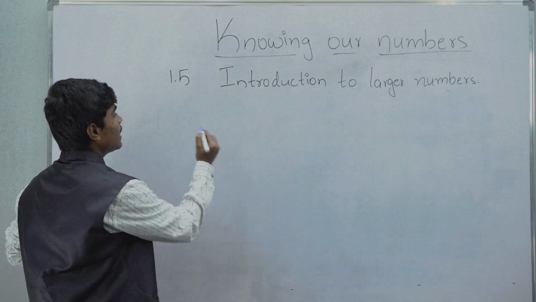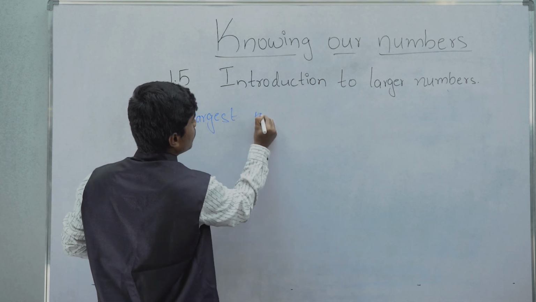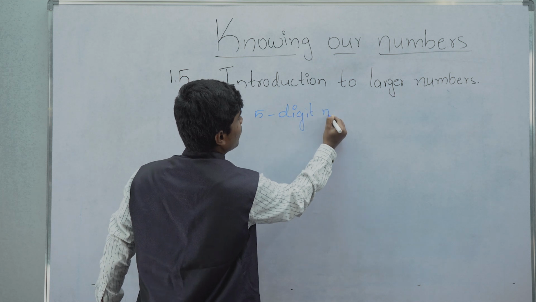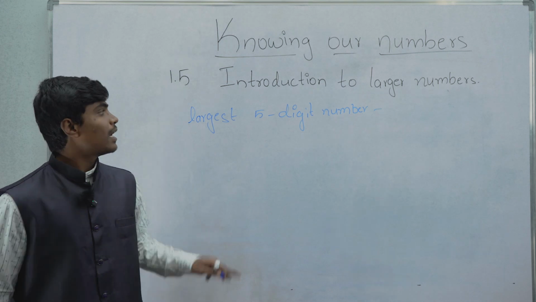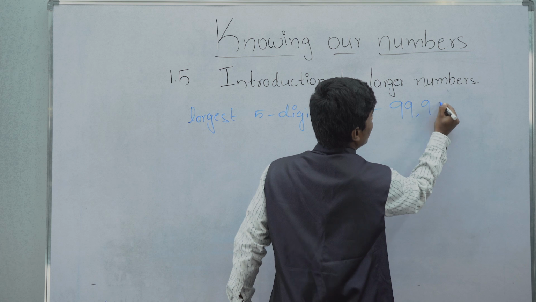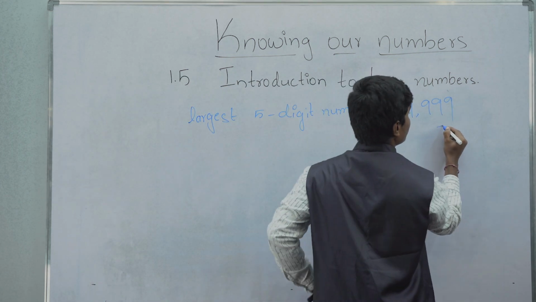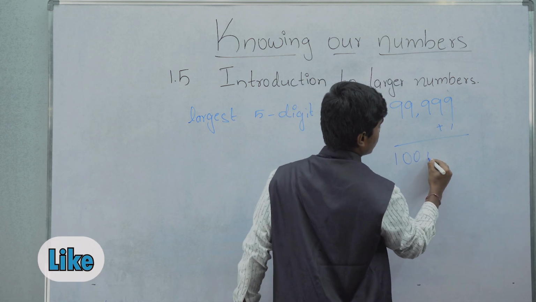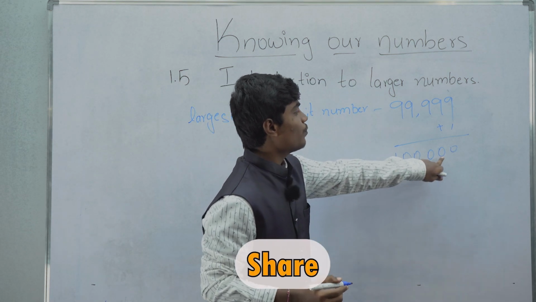Now let's move to the next topic, introduction to larger numbers. The largest five-digit number is 99,999. If we add plus 1, the value becomes 100,000.